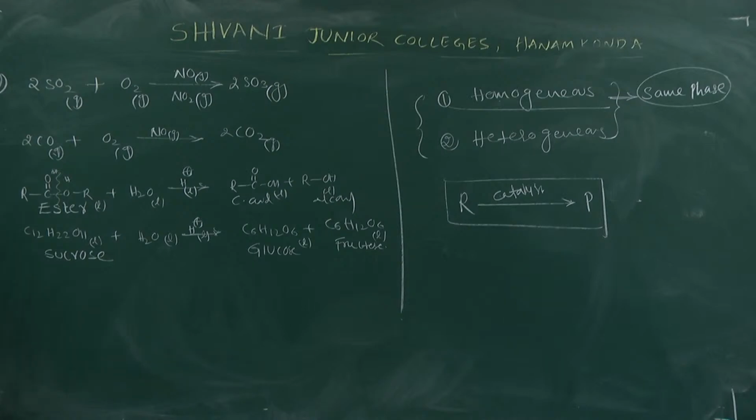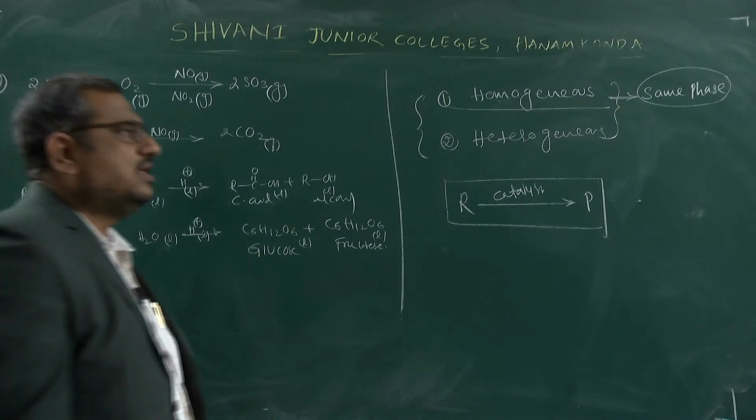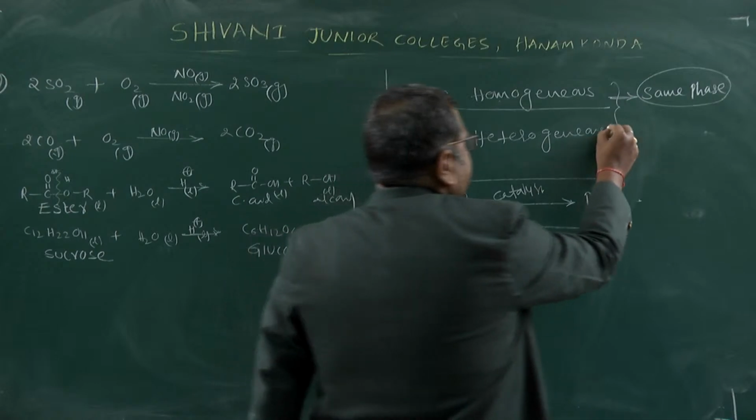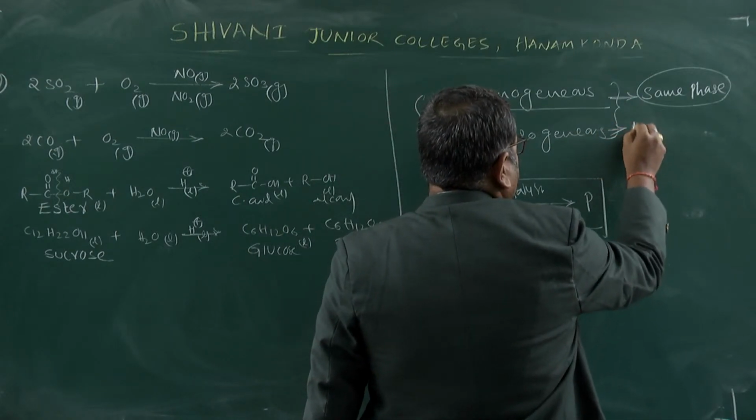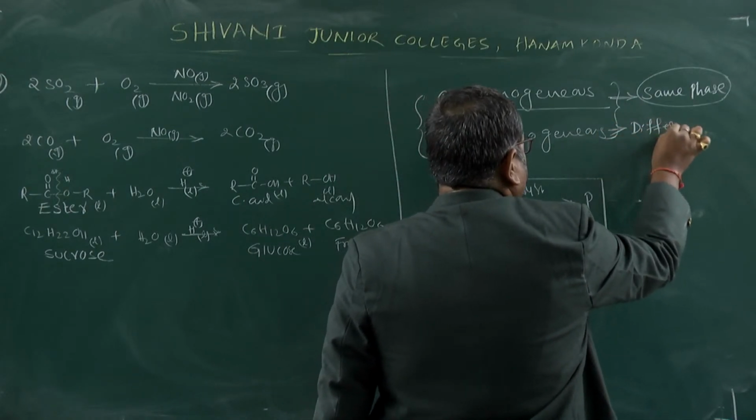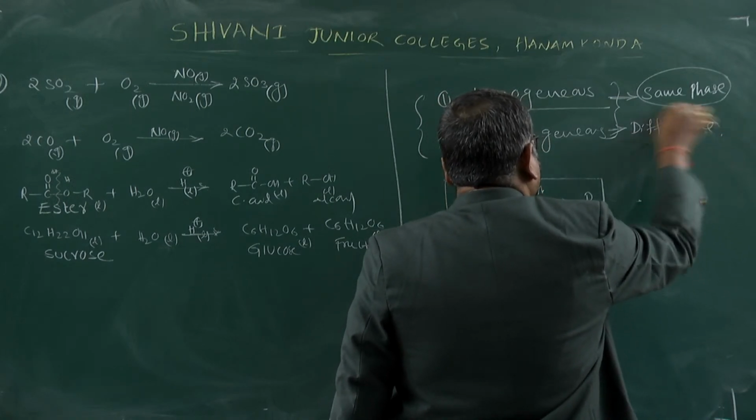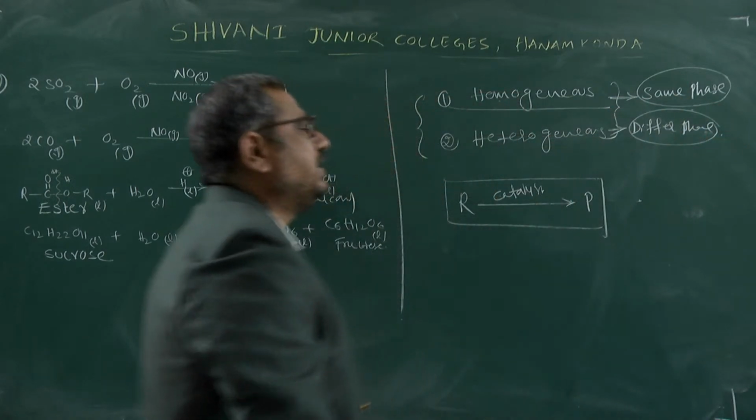Homo means the reactants, products and catalyst, the total reaction, are in the same phase, it is called a homogeneous catalyst. If we take a heterogeneous catalyst, hetero means the reactant, product and the catalyst have different phases. Different phases, that is called heterogeneous.